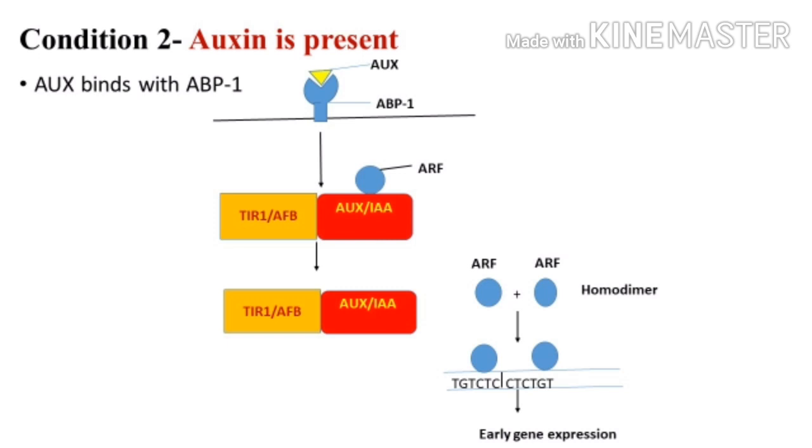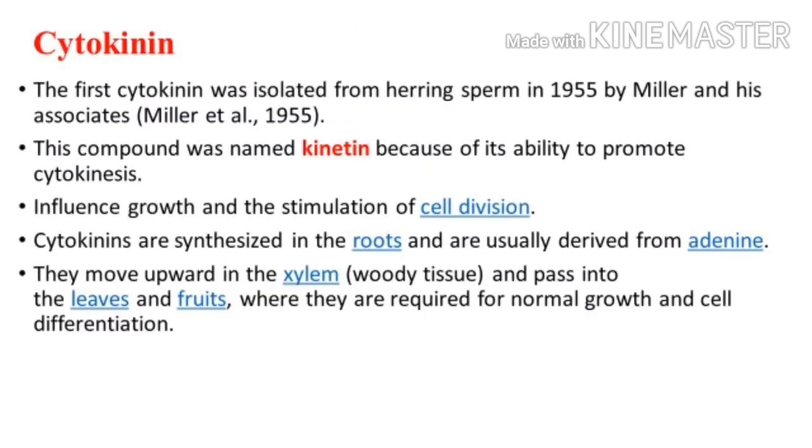Now let's talk about the second hormone, cytokinin. So what is cytokinin? The first cytokinin was isolated from herring sperm in 1955 by Miller and his associates. This compound was named kinetin because of its ability to promote cytokinesis. Cytokinesis means cell division. Then cytokinin influence growth and the stimulation of cell division.